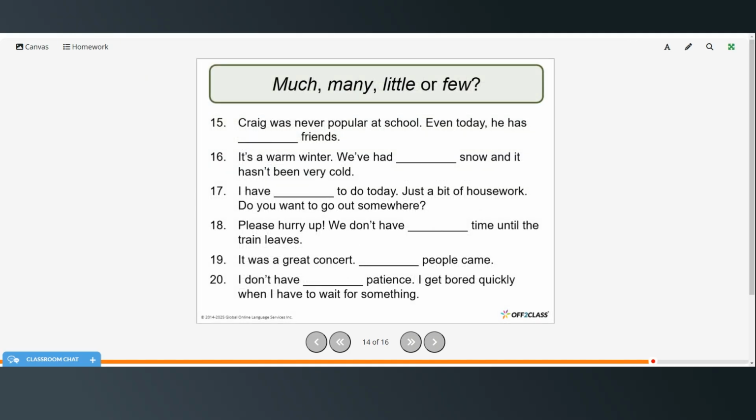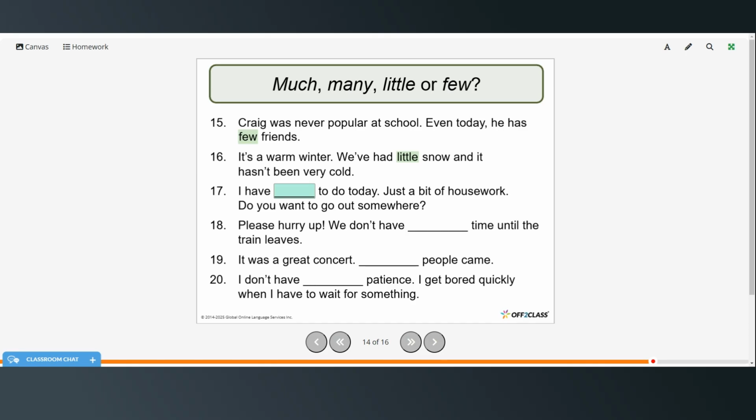Alright, now you'll decide whether to use much, many, little, or few. Again, you can pause the video, try these on your own, and then restart when you're ready to check your answers. Craig was never popular at school. Even today, he has few friends. It's a warm winter. We've had little snow, and it hasn't been very cold.